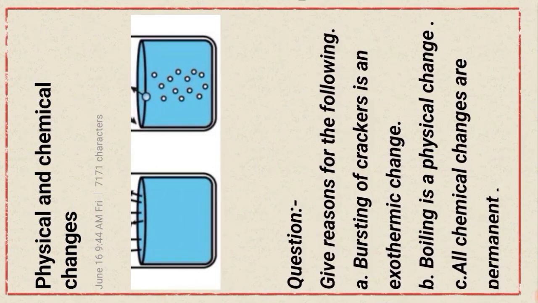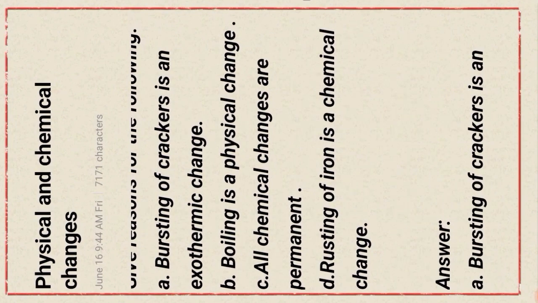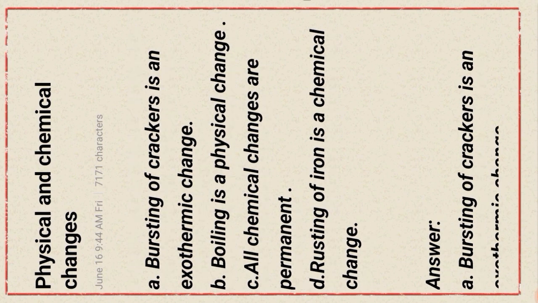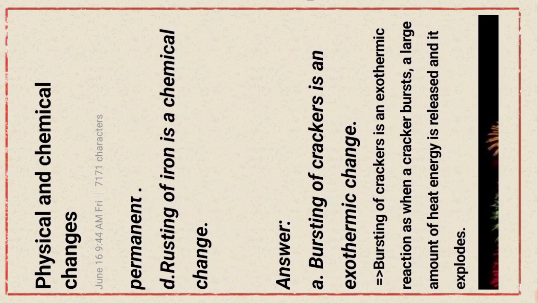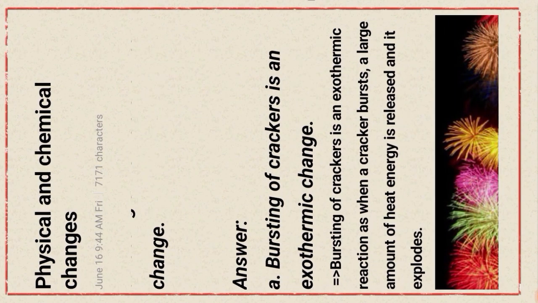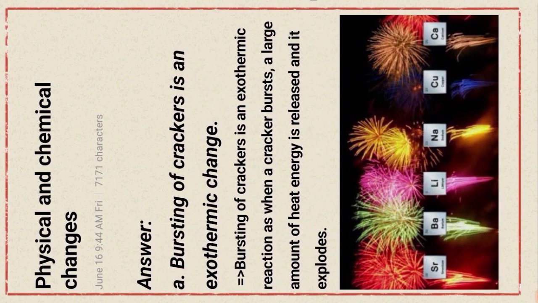Next question type: give the reason for the following. Bursting of crackers is an exothermic change, boiling is a physical change, all chemical changes are permanent, rusting of iron is a chemical change. It is one type of reason type question. At first, bursting of crackers is an exothermic change.